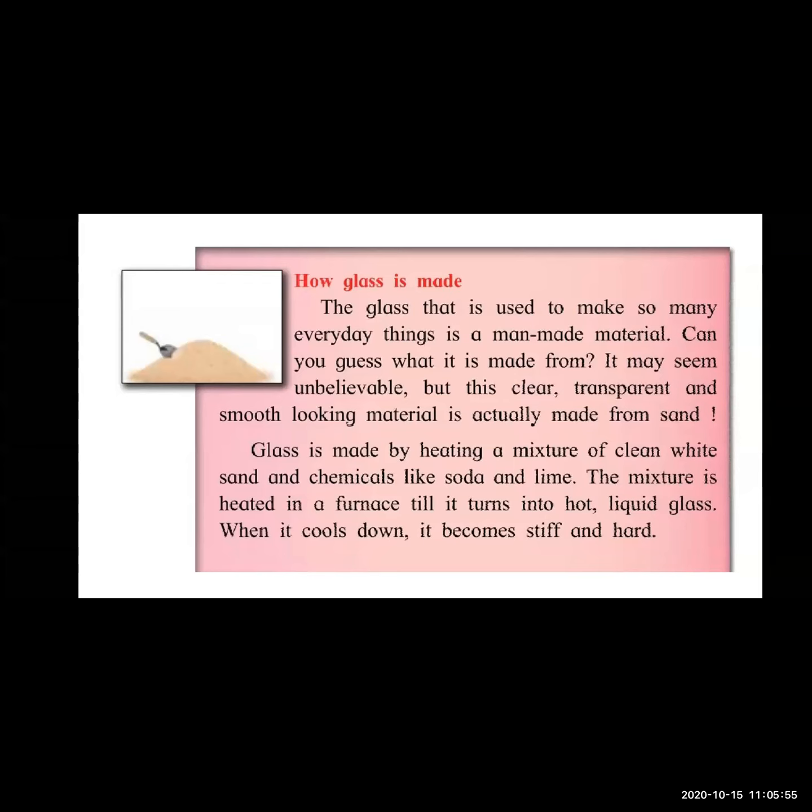Now here we come to know that we cannot guess the material, because sand is not transparent, but the material made from this white sand is transparent. Now why and how? By using some chemicals and heating, these things are made.